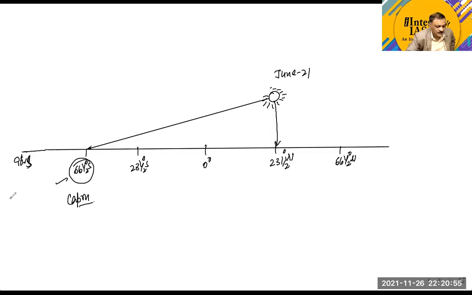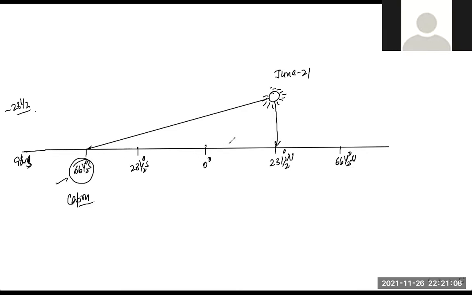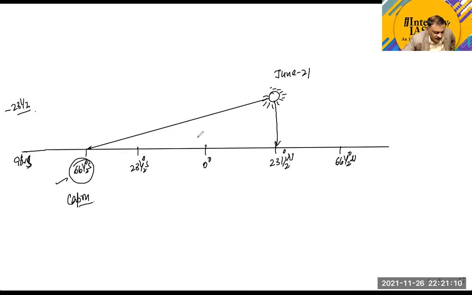And beyond this, if we take 90 degrees south, what does it mean? It will be not -8, it will be more than that, -23.5. And you can see that this minus will start from March 21st, as the sun progresses into the northern hemisphere.